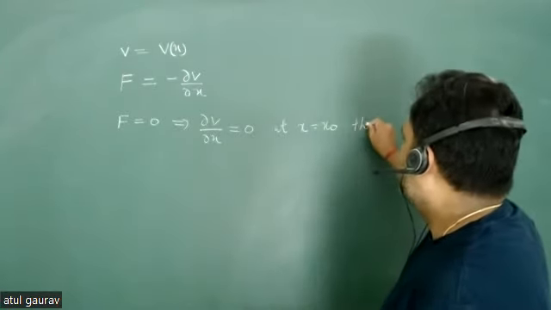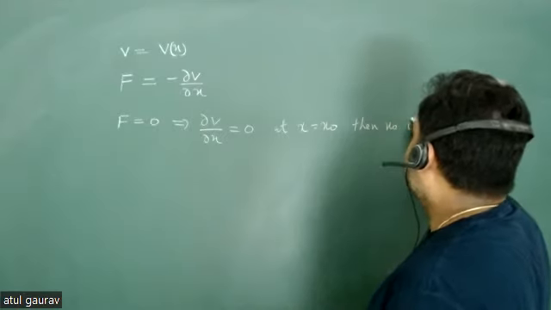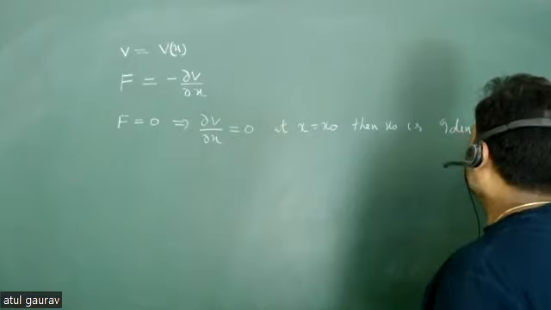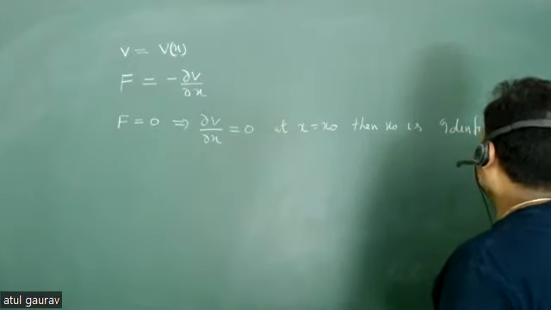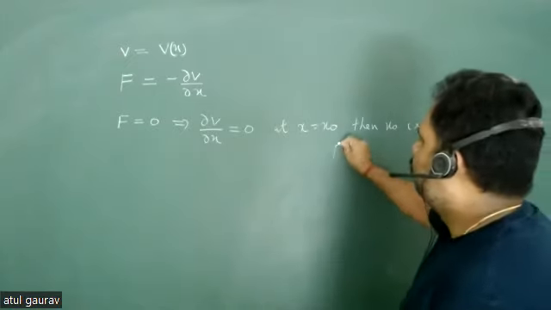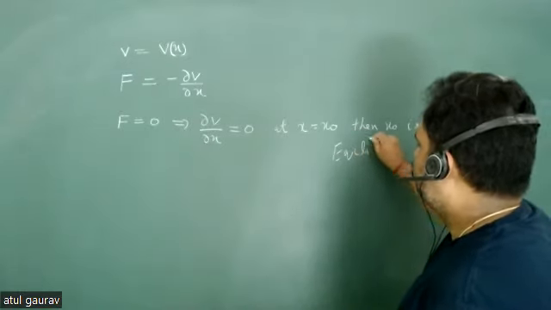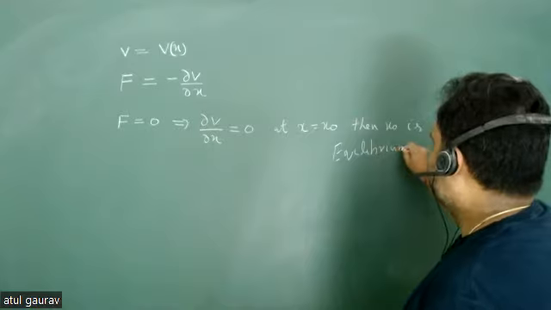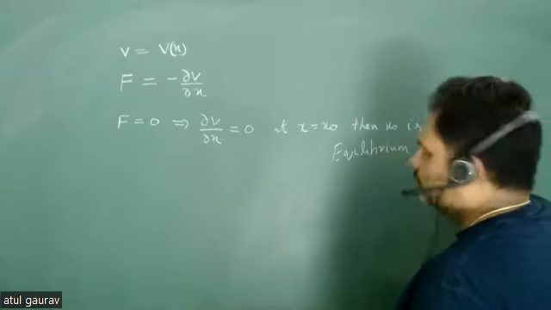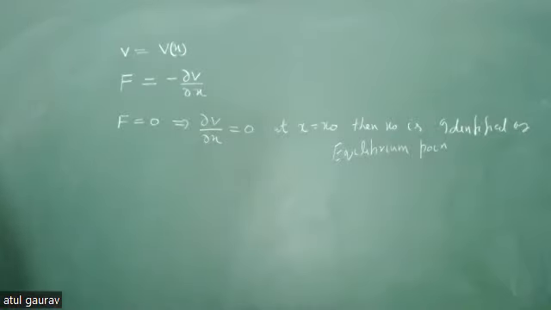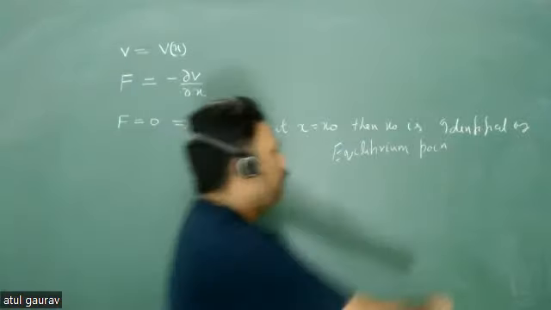Then my x naught is identified as the equilibrium point. So this is known as the equilibrium point.